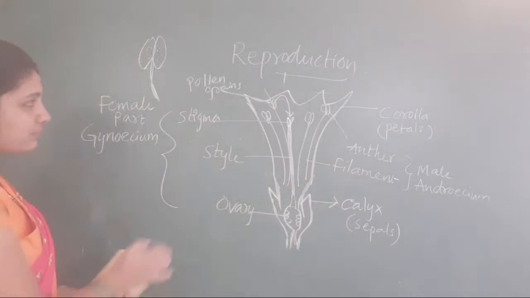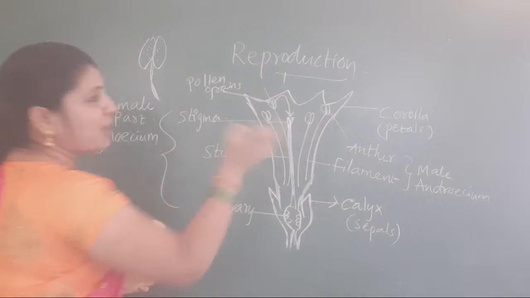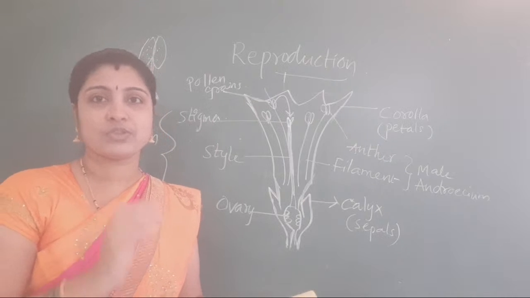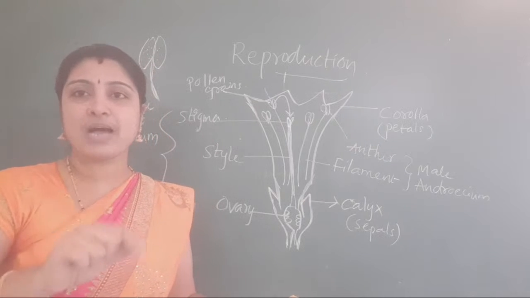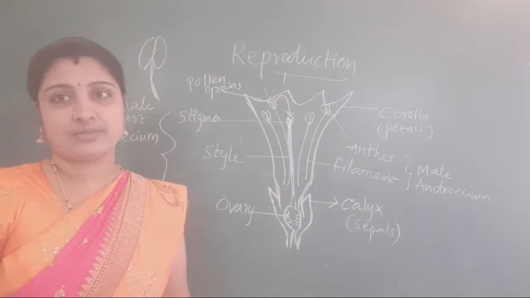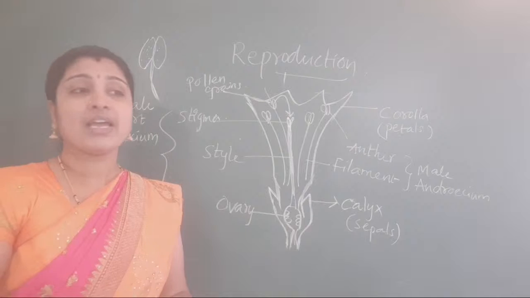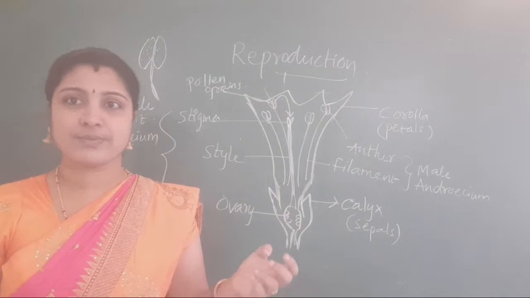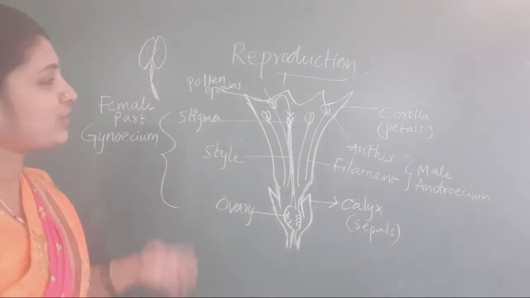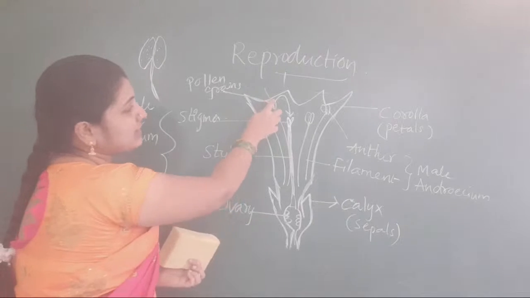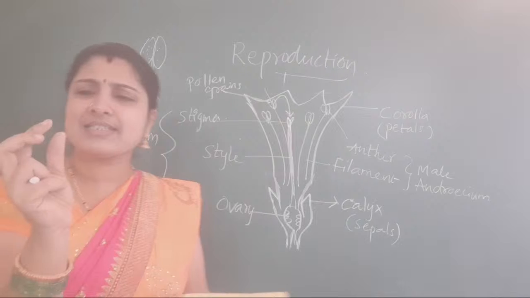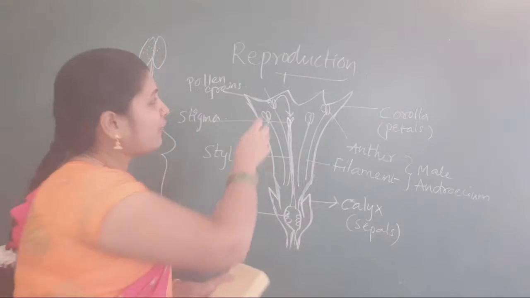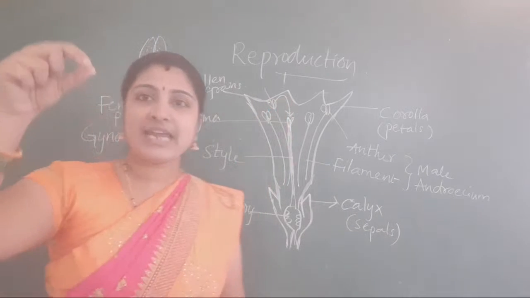Okay, listen here. If it is reaching from anther to stigma of the same flower, it is self-pollination. If it goes to another flower of the same species, you have to mention like this: anther to stigma of the same species. That is known as cross-pollination. In cross-pollination, what are the agents? Air, water, insects, like that. So this pollen is falling on the stigma. The stigma is sticky in nature. If you touch it, you feel it wet. A waxy-like substance is present. Once the pollen grain falls on the stigma, it gets attached.